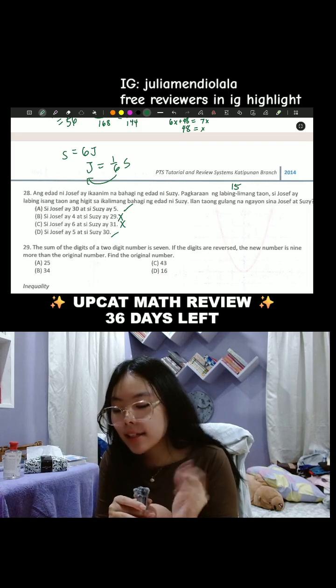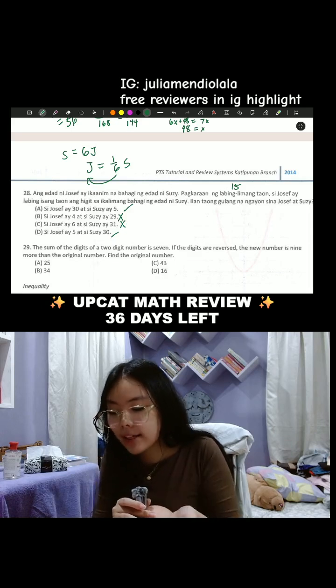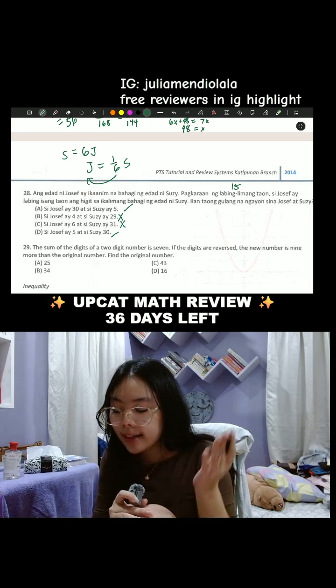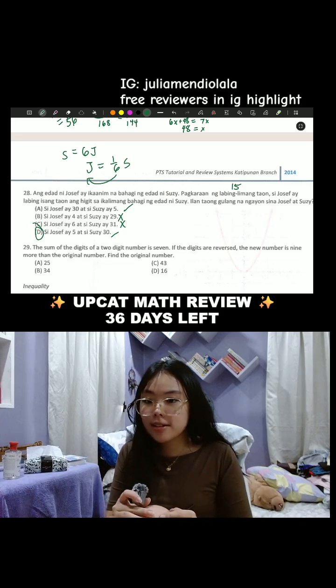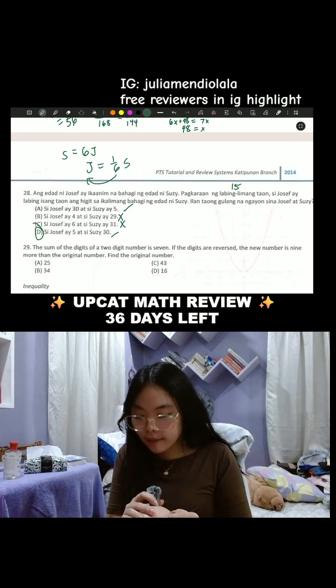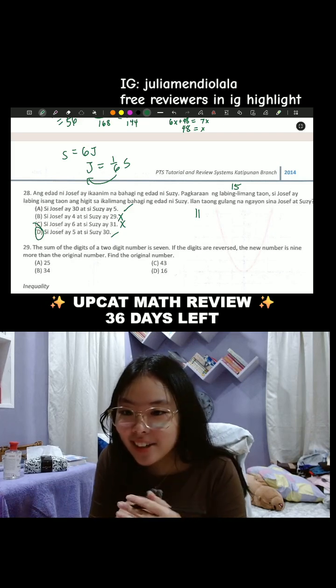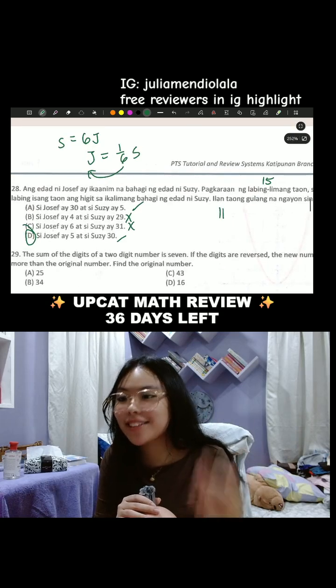Ang tanong lang, sino yung mas matanda? And obviously, si Jay ay mas bata daw, kasi 1/6 lang siya ng edad ni Susie. So, obviously, the answer is letter D. Did we get letter D? 11 or 21? 11 is 11. Sorry. Basta, without solving, again, we can get the answer in the choices.